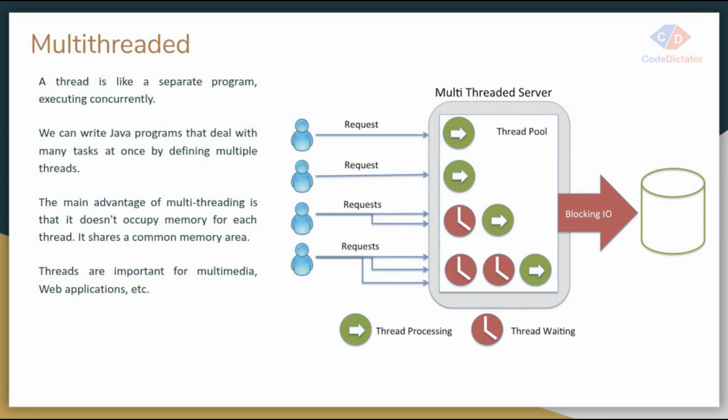Multi-threaded. Java can handle n number of requests at the same time. That's why it is multi-threaded. This helps us to write web applications. So it can handle n number of requests without occupying different resources. It will share its own resources.